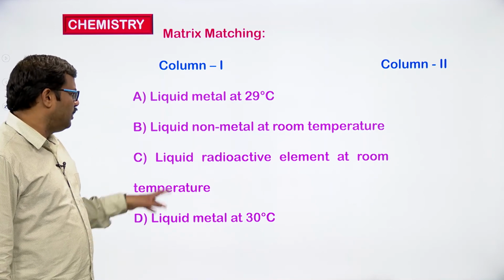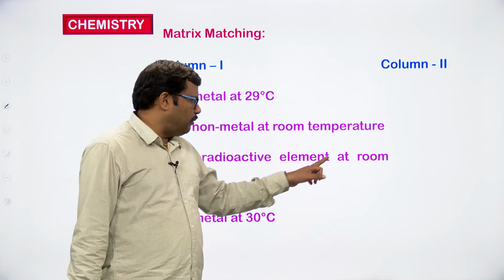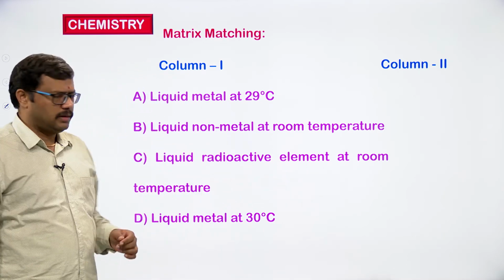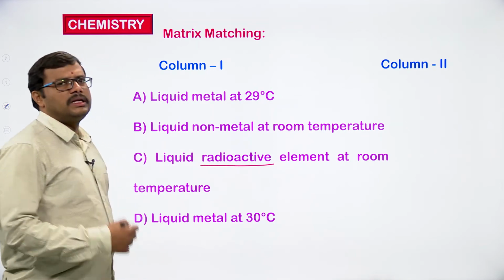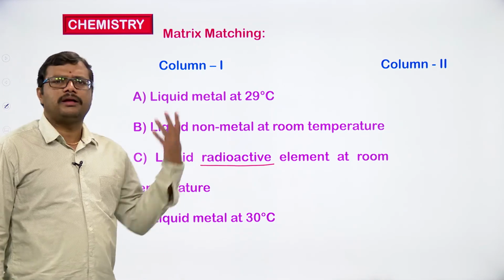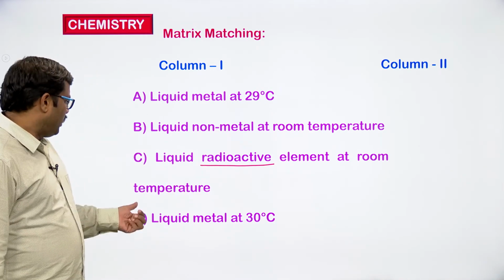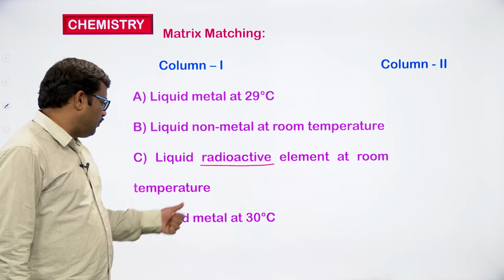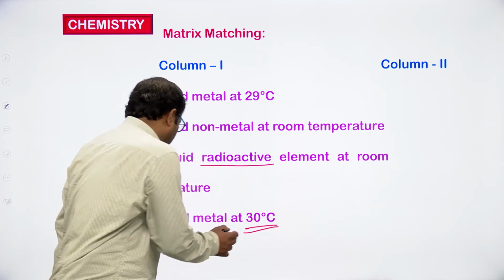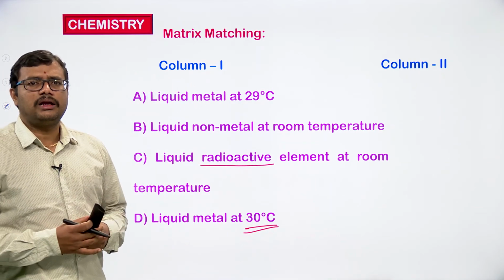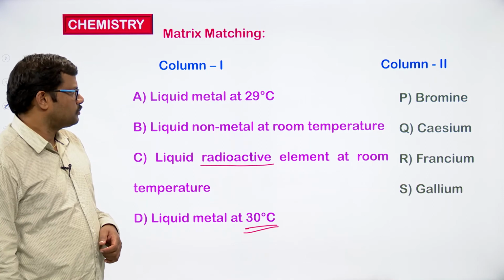Option C, liquid radioactive element at room temperature, which emits radiation. Fourth option, liquid metal at 30 degrees centigrade, a metal which exists in liquid form.